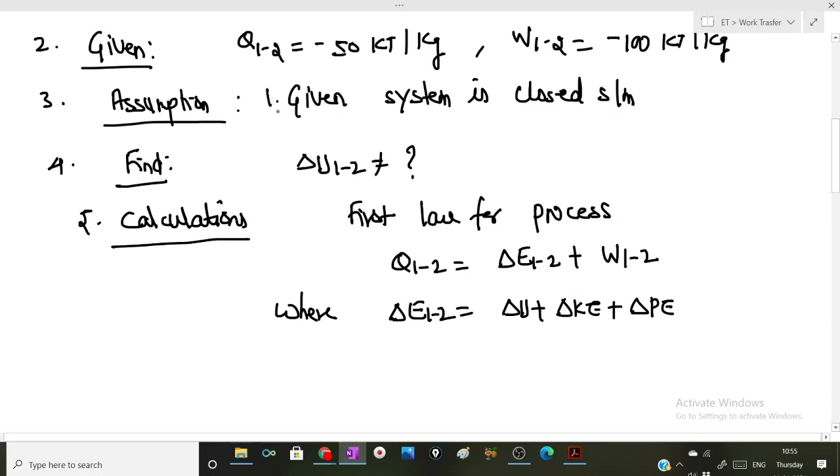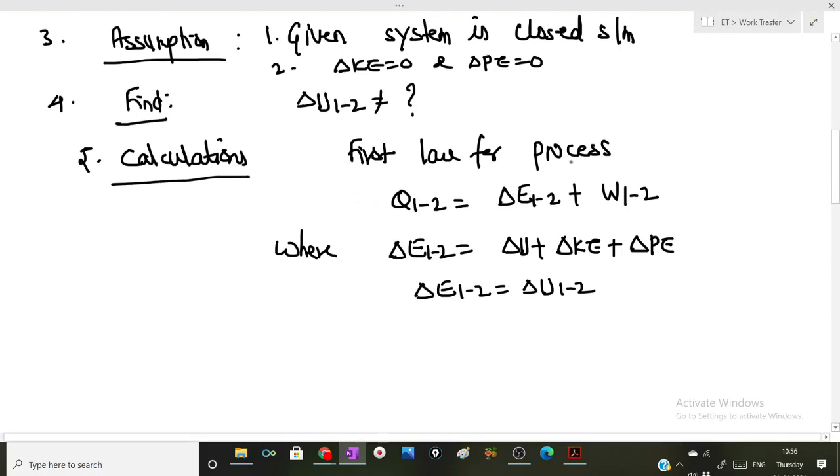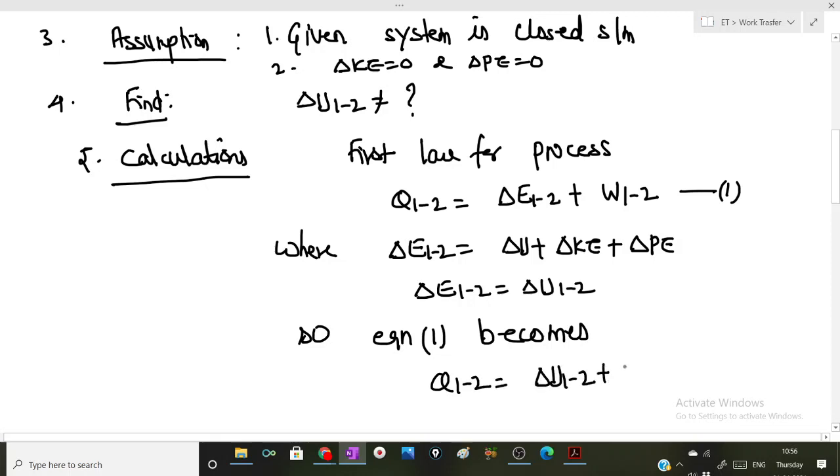Here one more assumption I can take: change in kinetic energy and change in potential energy of the working substance is 0. Under such condition, delta E12 will be delta U12. Let's say this is equation number 1. So equation 1 becomes Q12 is equal to delta U12 plus W12.